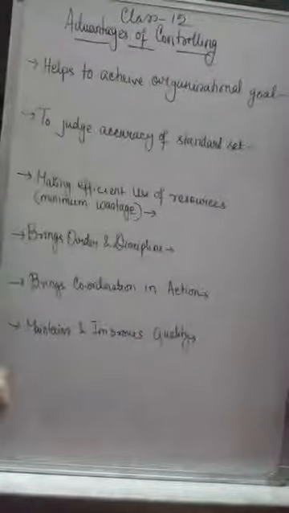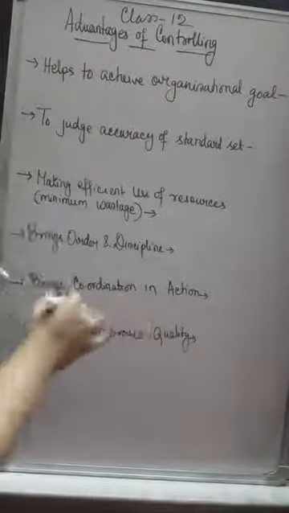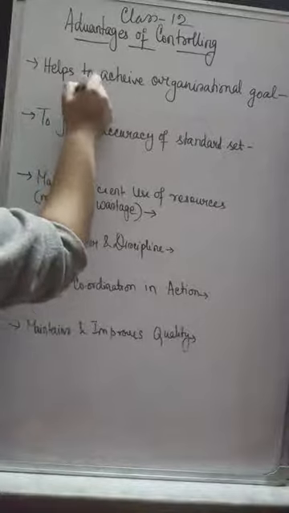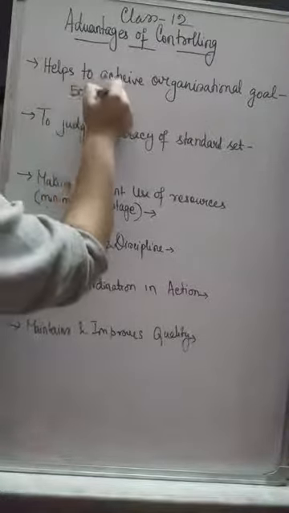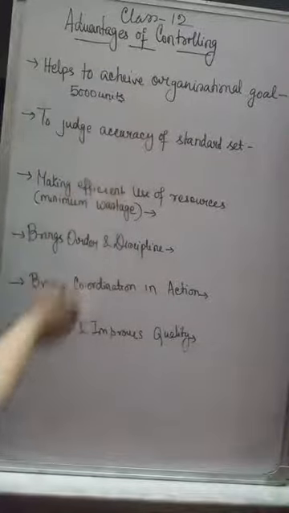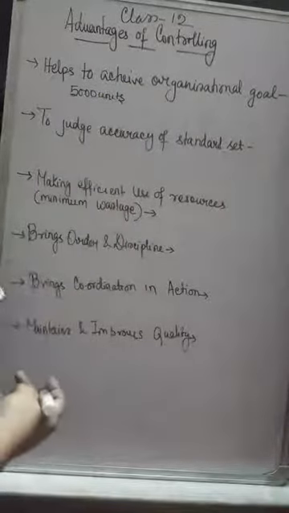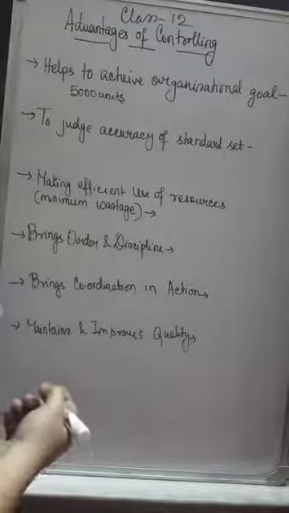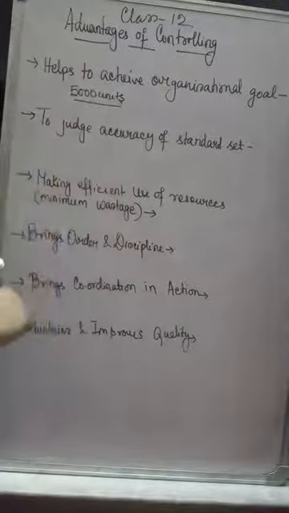Suppose, for example, the target is to produce, because every organization aims at production at the end, and only by sale of the produced goods does every organization earn profit. So we are taking that the planned target is 5,000.